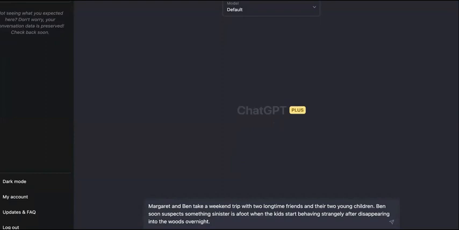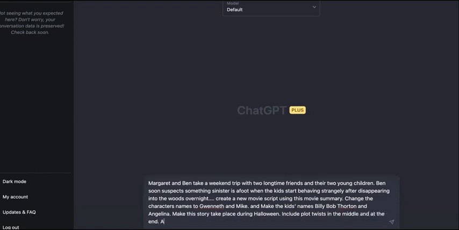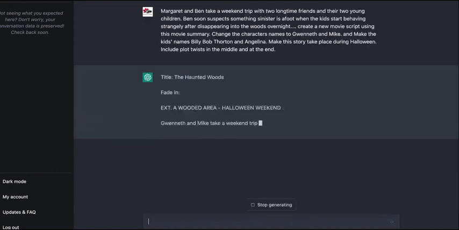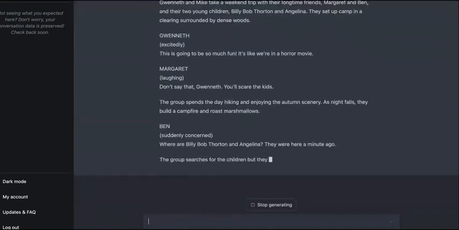Okay, it was a good movie, y'all. Rewrite this movie. Create a new movie script using this movie summary. Change the characters' names. Include plot twists in the middle and at the end. Okay, we'll just see what it comes up with. So this is a completely original movie script now that I went and did that. I took all of their names.